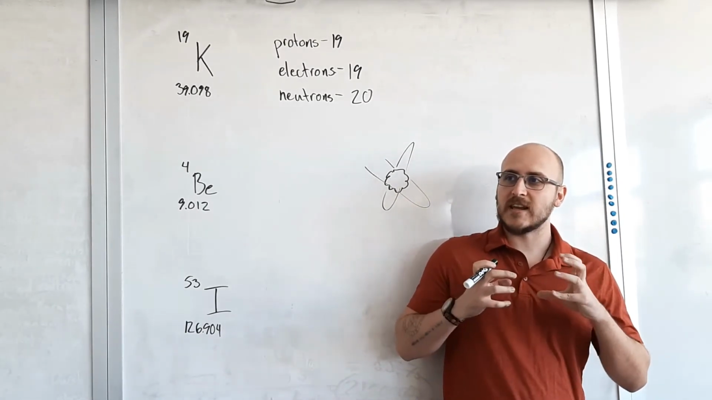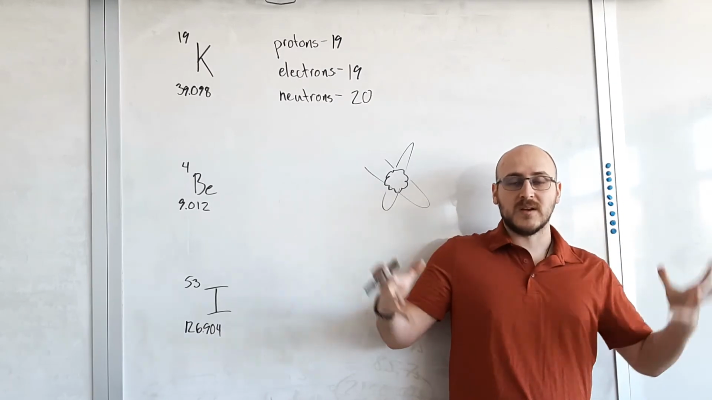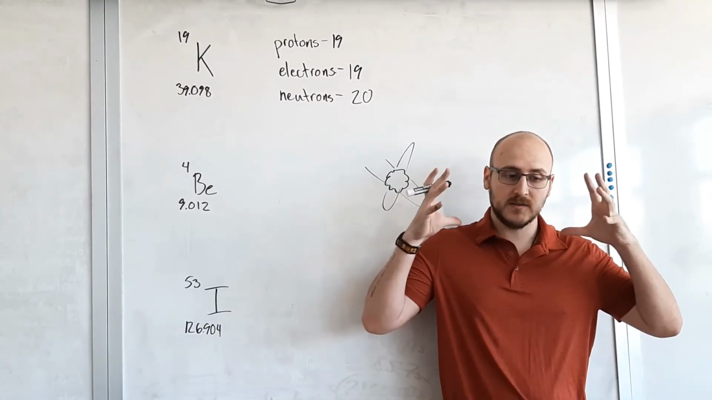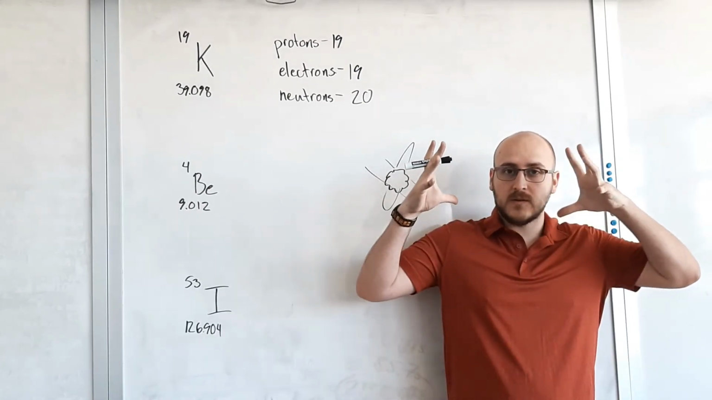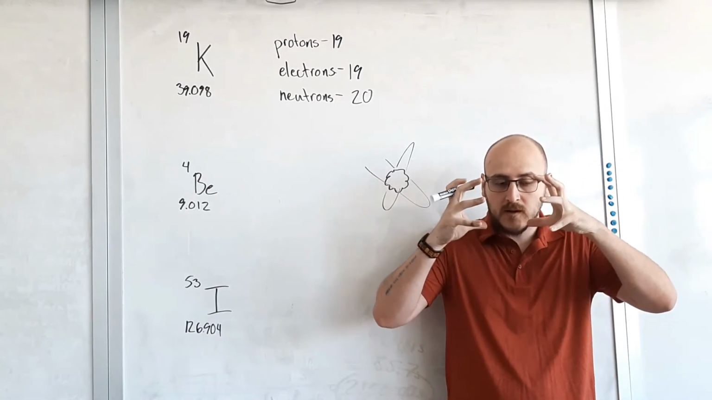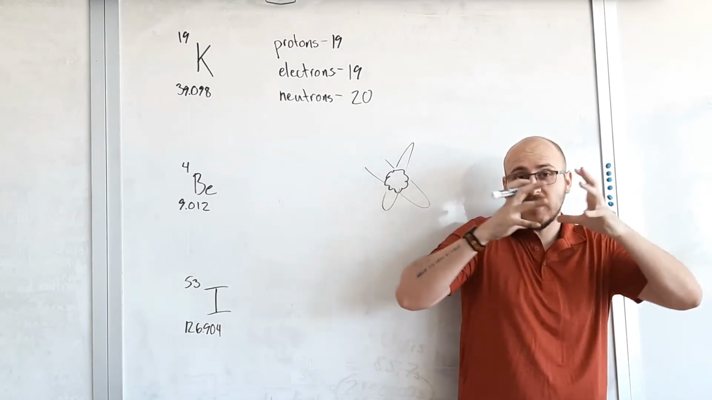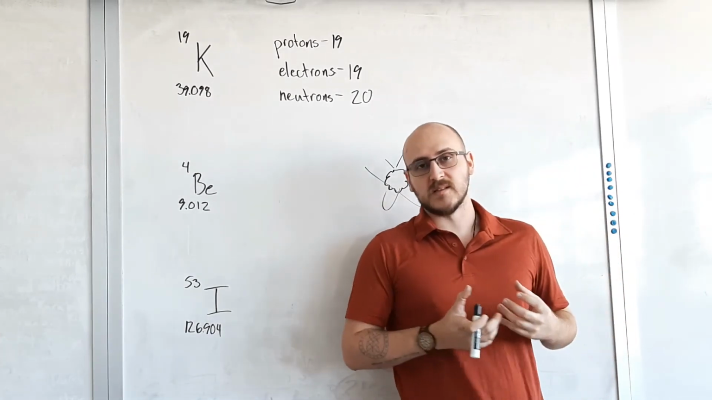So as you start getting to elements that are bigger and bigger, those neutrons aren't close enough to each other. They're starting to spread out because you're fitting more and more of these subatomic particles in a space, and they need to expand. They can't occupy the same space as each other.